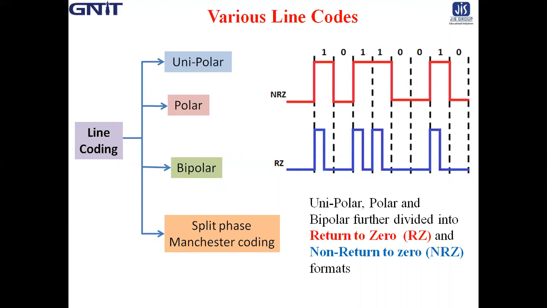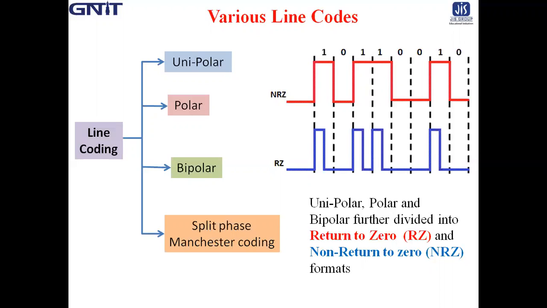Unipolar means a positive pulse is applied for the representation of binary bit 1, and for 0 is nothing, 0. In case of polar signaling, both positive pulse and negative pulse are applied for the representation of 1 and 0.